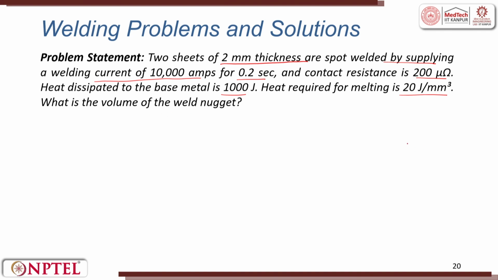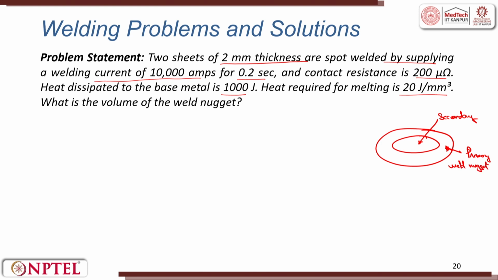Volume of the weld nugget, that means we have created a weld nugget here. So, this inside area is secondary and this outside area is primary. Weld nugget. It has been asked the volume of the weld nugget when these parameters are given.